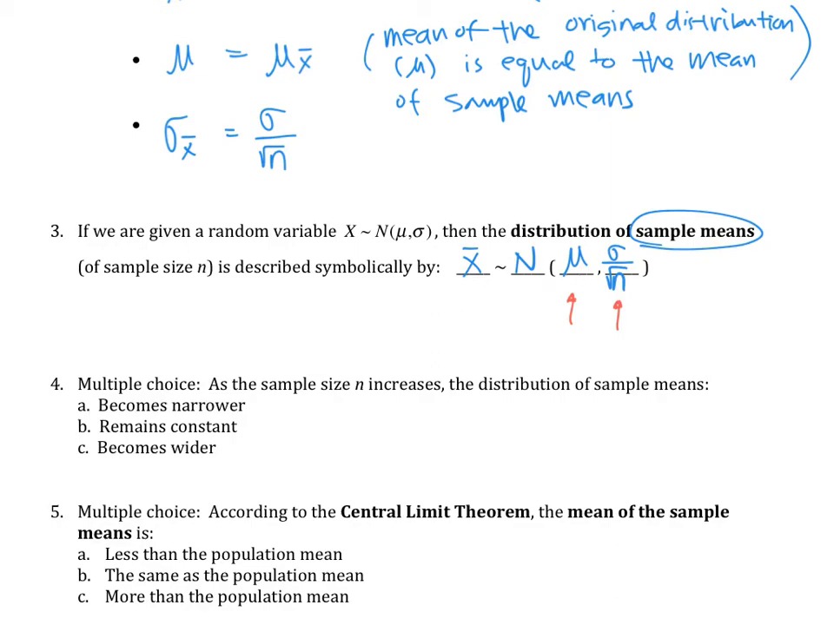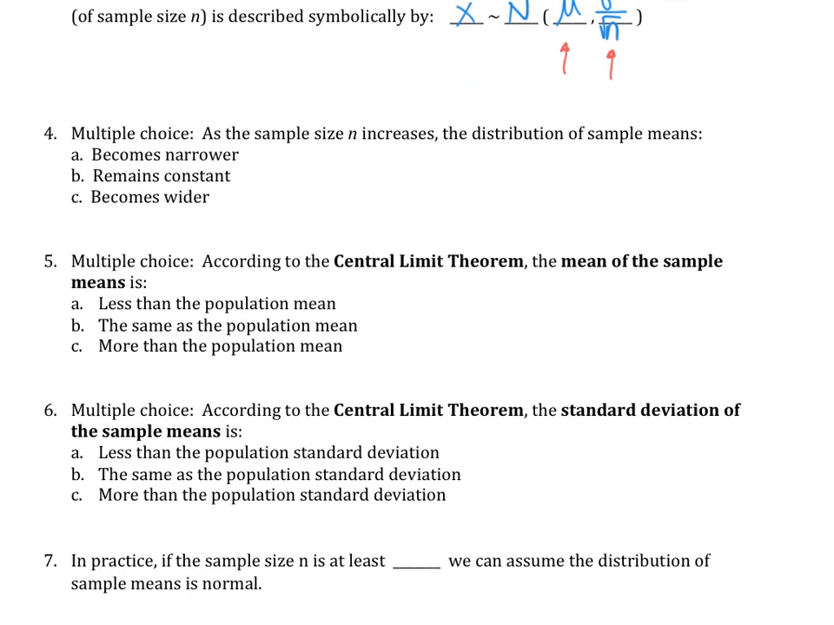All right, now look at number 4. As the sample size increases, the distribution of sample means, again, when n increases, that means the number on the bottom gets bigger, so the whole thing becomes smaller. The standard deviation becomes smaller for the distribution of sample means. That means it has less spread, so it's narrower. So I'm going to say it's narrower.